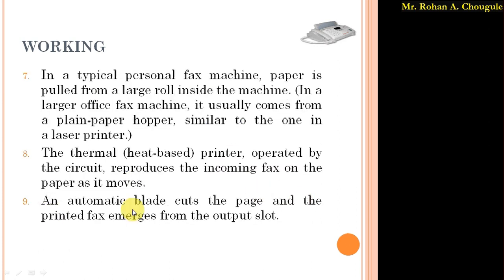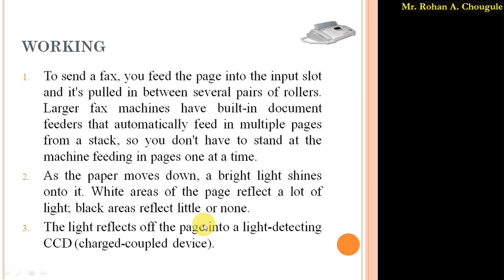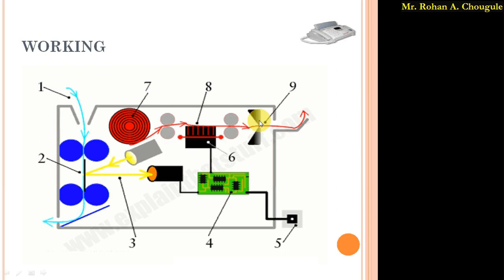Okay, an automatic blade cuts the page and the printed fax emerges from the output slot. So here at the end, this automatic paper cutting mechanism is there. After the information is printed, the blades on that mechanism cut the page and we get the information. So this is the basic working of this fax machine. I hope you understand this working of the fax machine. So let's discuss the same in a quick time.